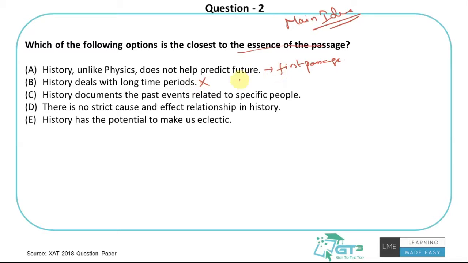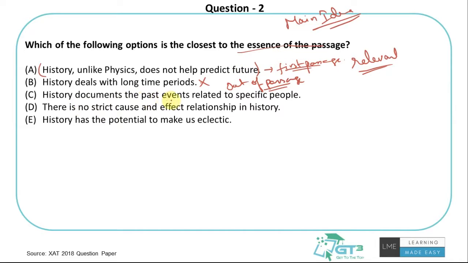This is an out-of-passage-scope trap where the fact is true. It's not an incorrect statement as a fact, but it is not mentioned anywhere in the passage. This one is a correct statement, but it is not relevant because it's not answering the main theme part. Yes, this is a fact, but it is not the main theme according to the entire passage.